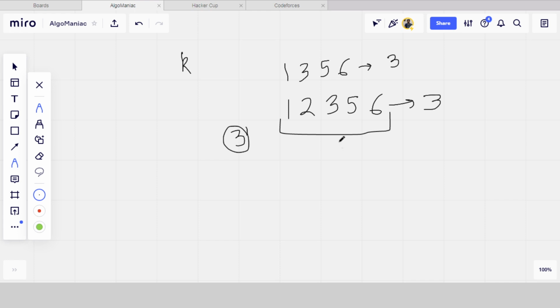In that case you take 3, 5 and 6, this subarray 3, 5 and 6, and now you will get the maximum median, which is 5. Just give me a second, I have to copy the test case which is given in the question. I also have to check my code so that I can explain its logic.